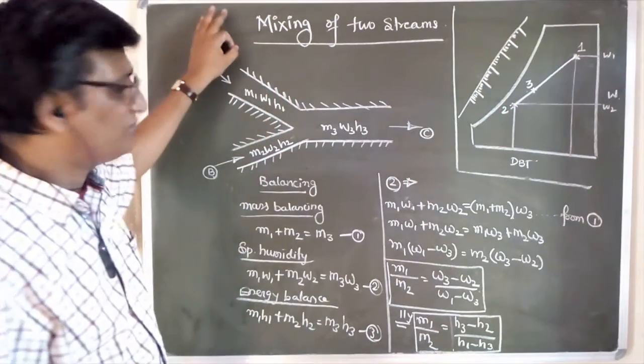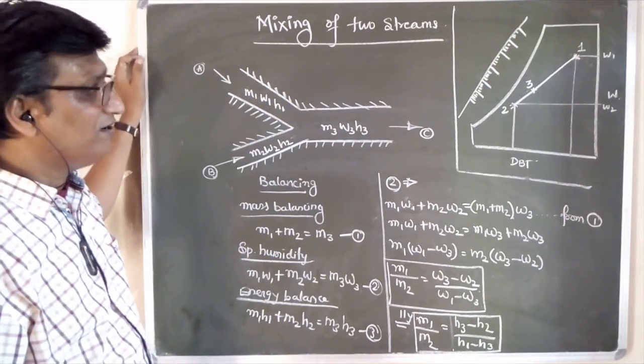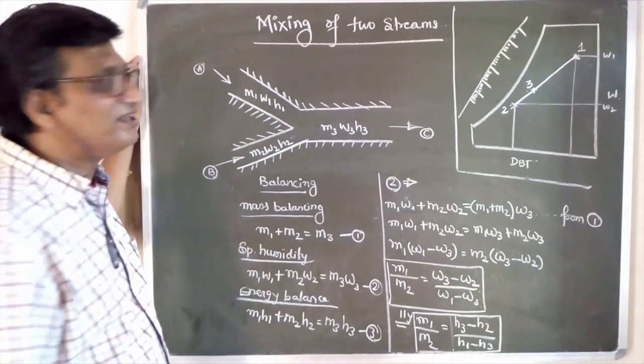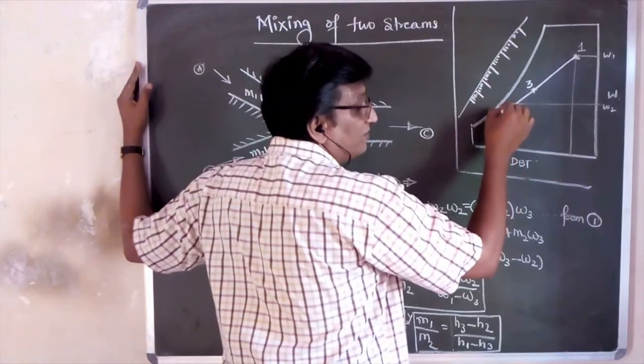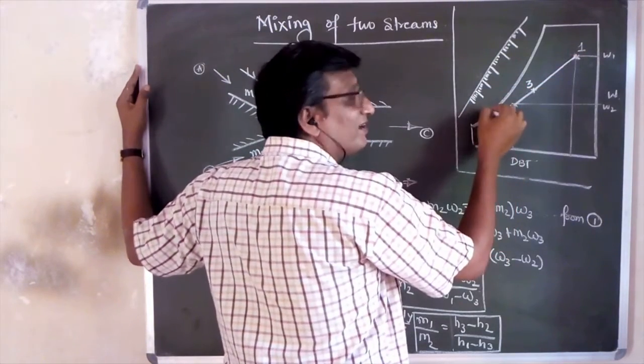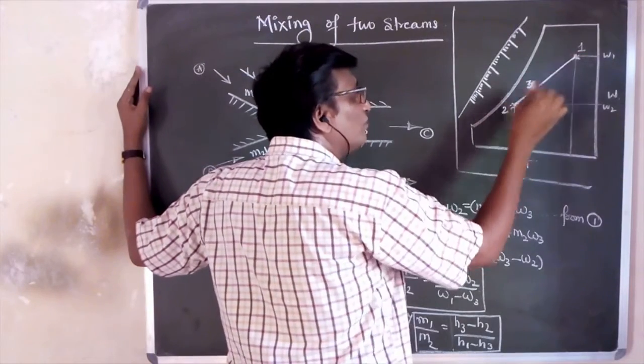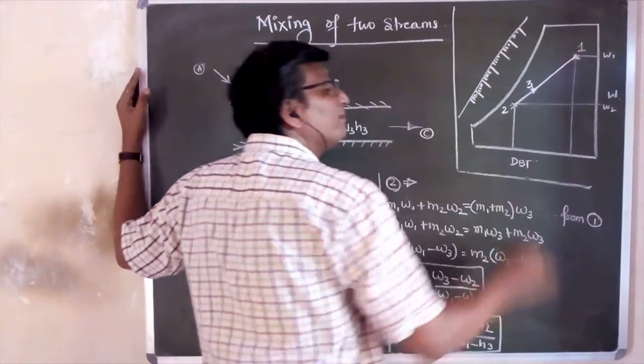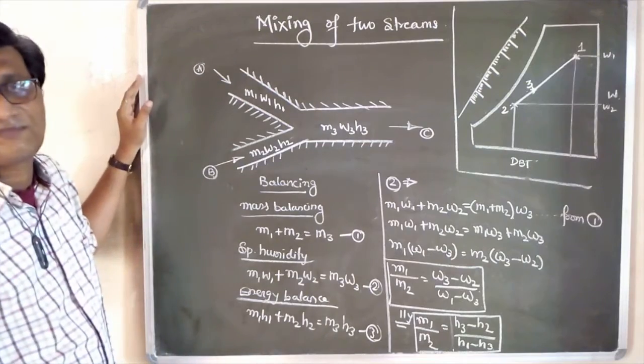This is nothing but the mixing. In the earlier case, the cooling and dehumidification process, there also you had 3 points. Here you see the mixing of 1 and 2 will give 3.